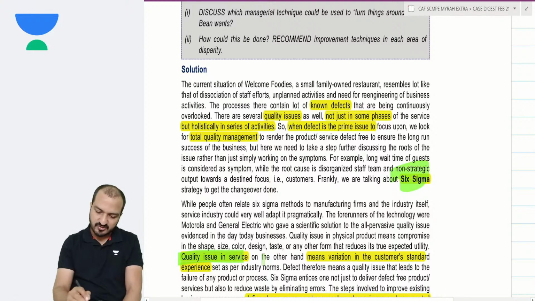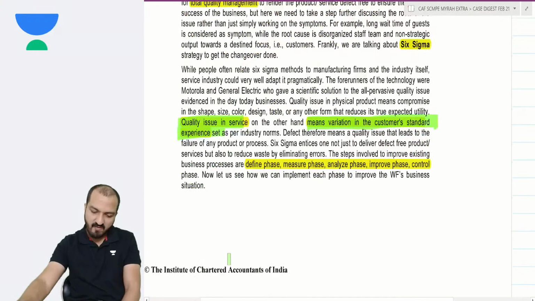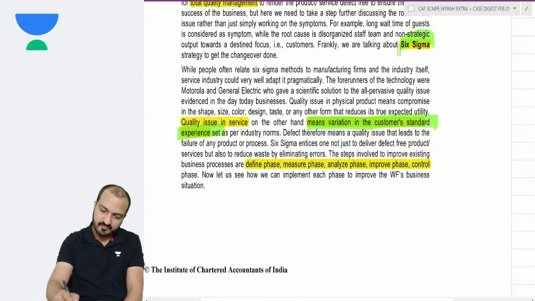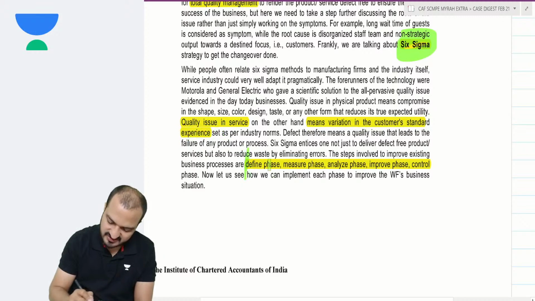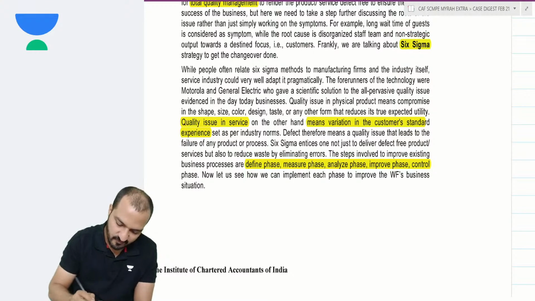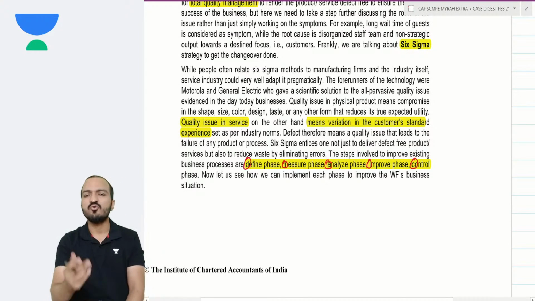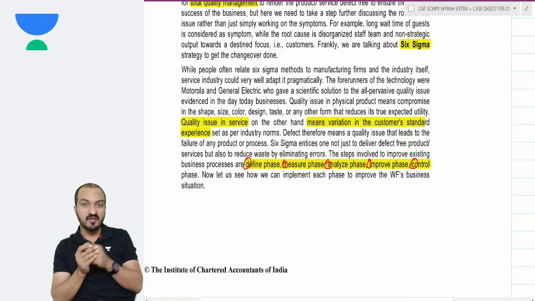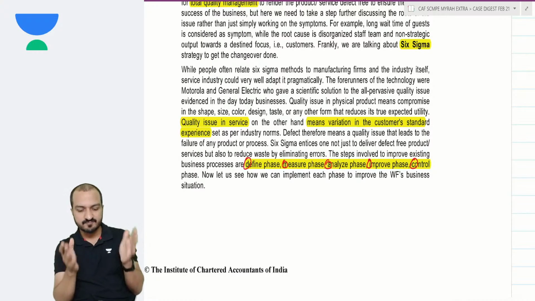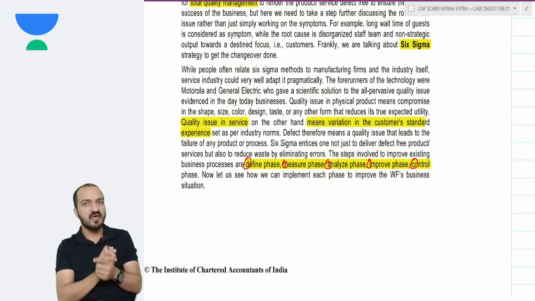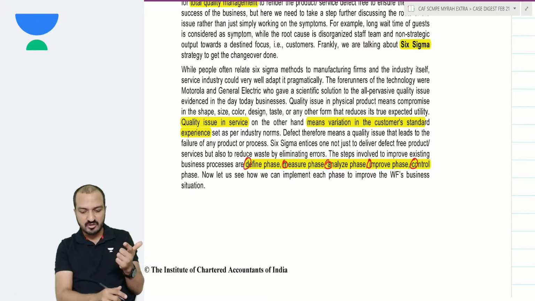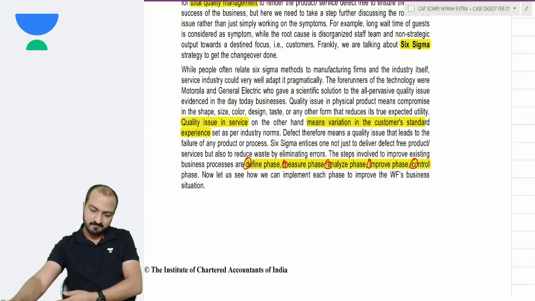Quality issue in service, on the other hand, means variation in the customer's standard experience. Okay, and Six Sigma involves these phases. These are the different phases involved in Six Sigma: D, M, A, I, C. You had two approaches in Six Sigma, if you remember: DMAIC and DMADV approach. Here I'm suggesting DMAIC approach: define, measure, analyze, improve, and control.